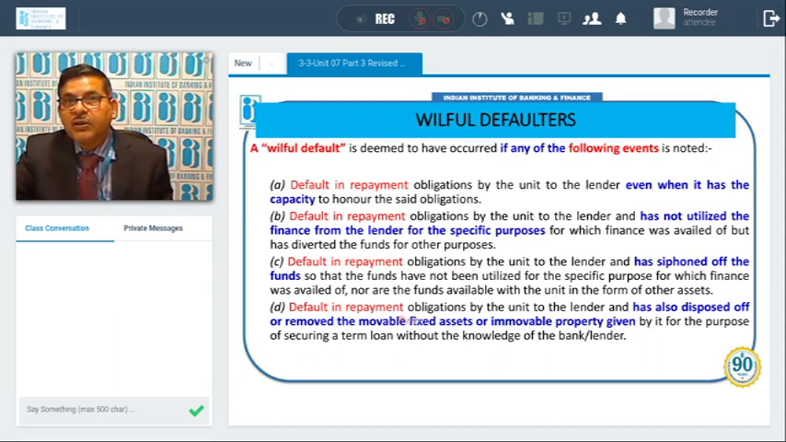Then the fourth point is default in repayment obligations by the unit to the lender, and the borrower has also disposed of or removed the movable fixed asset or immovable property given by it for the purpose of securing a term loan without the knowledge of the bank. So in case there is default in repayment and the movable fixed asset, which was either purchased out of the funds or was given as security for a term loan, has been removed without the knowledge of the banker. In all these four conditions, the default will be called a willful default.